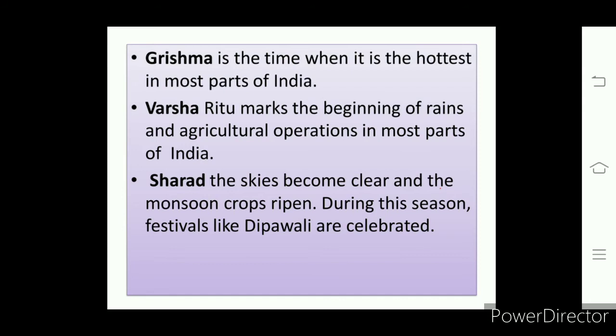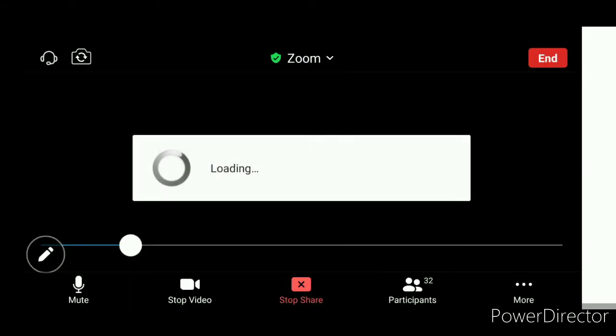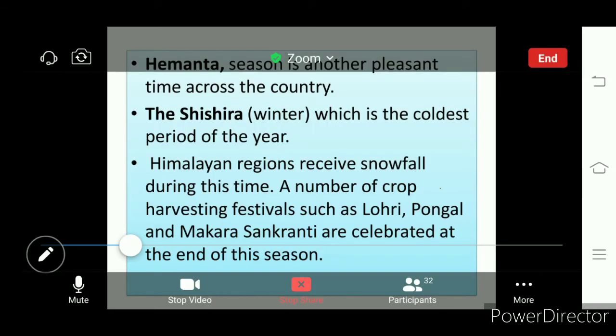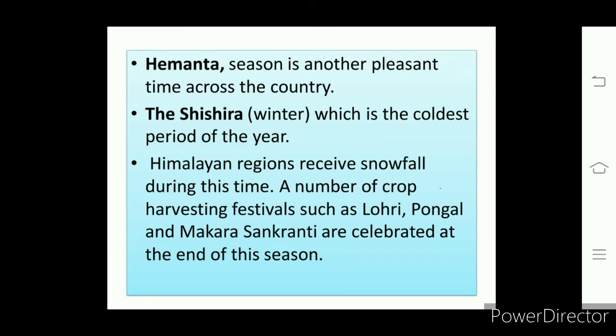So that is the connectivity we find between the Rutus and the festivals. These are Grishma, Varsha, and Sharat. The next are Hemanta and Shishira. Hemanta is a pleasant season across the country.